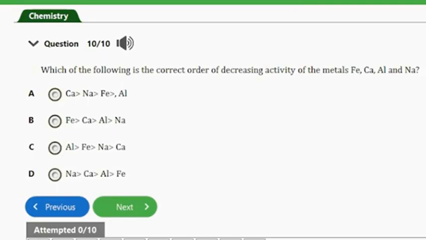Option C, we have aluminium, then iron, then sodium, then calcium. Option D, we have sodium, then calcium, then aluminium, then iron. So guys, according to their order of decreasing activity, the correct option is option D. We'll have sodium first, then calcium, then aluminium, and then finally iron.